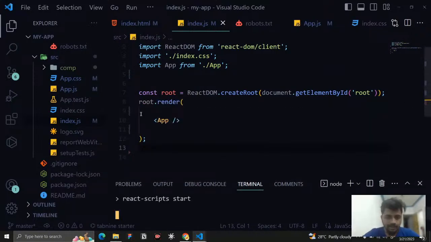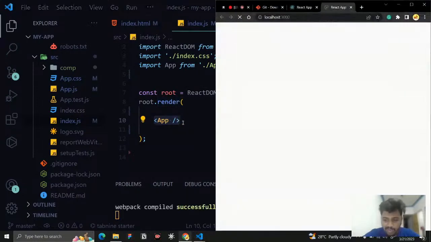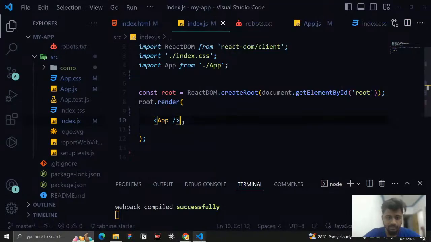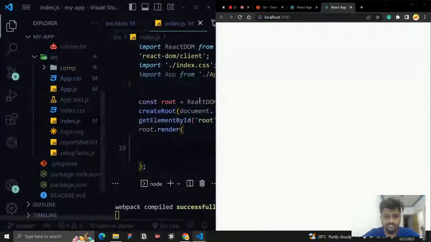So here, inside this render, you need to render something called app with a closing tag. Something I had written, I'll just remove this one. Okay, and I save it. And you can see this is our file, and if I save it, you can see nothing is here because I said nothing to render. I haven't said anything to render, right?